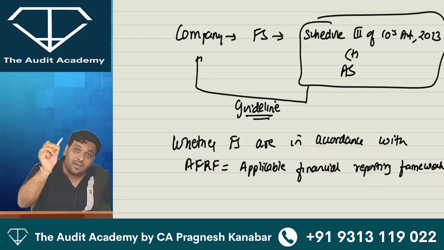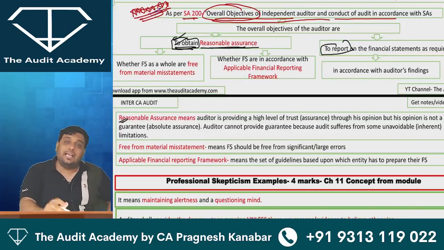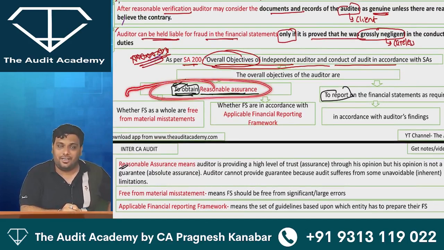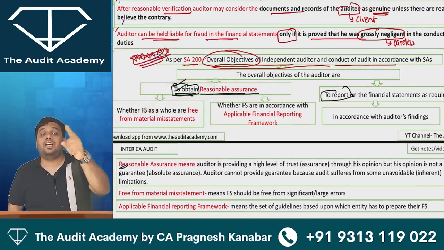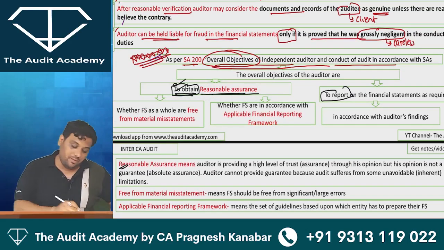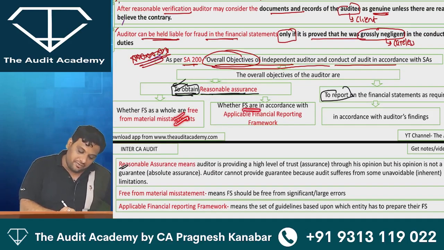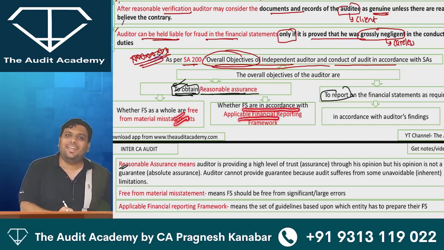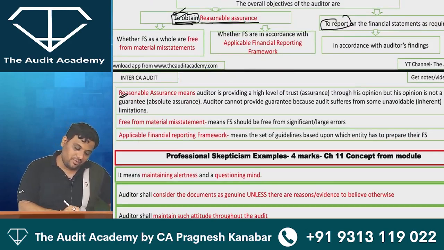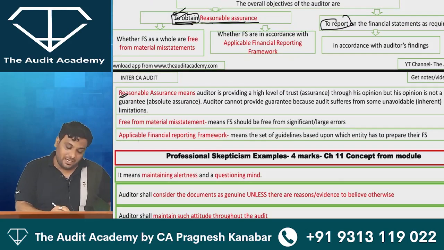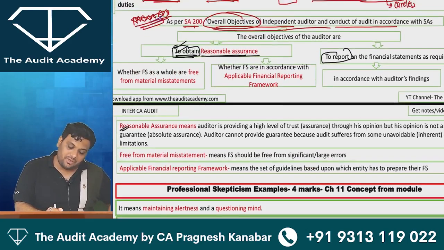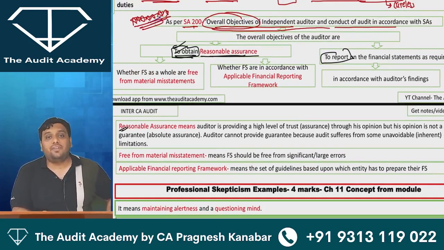So as an auditor, I need to obtain reasonable assurance whether financial statements are free from material misstatements and whether financial statements are in accordance with applicable financial reporting framework. As you can see over here, I have given the meaning. Applicable financial reporting framework means the set of guidelines based upon which entity has to prepare their financial statements.